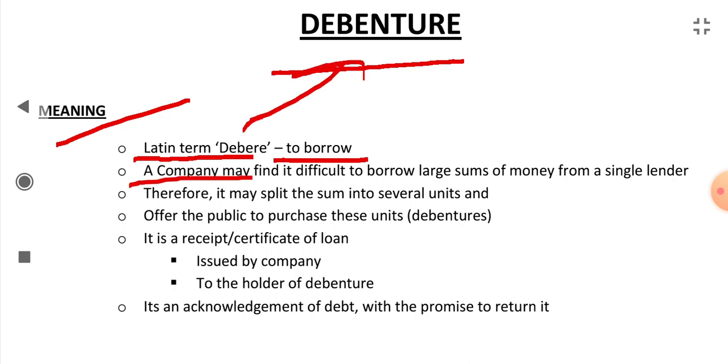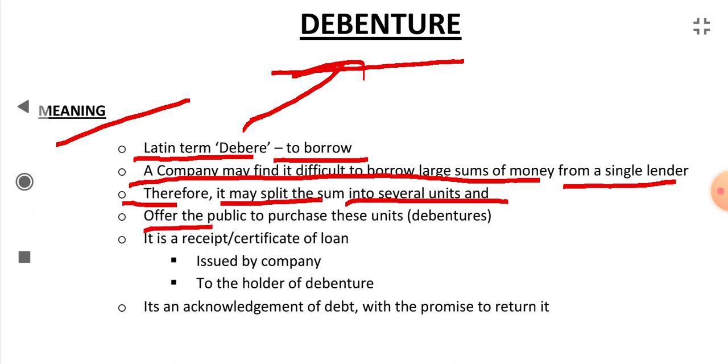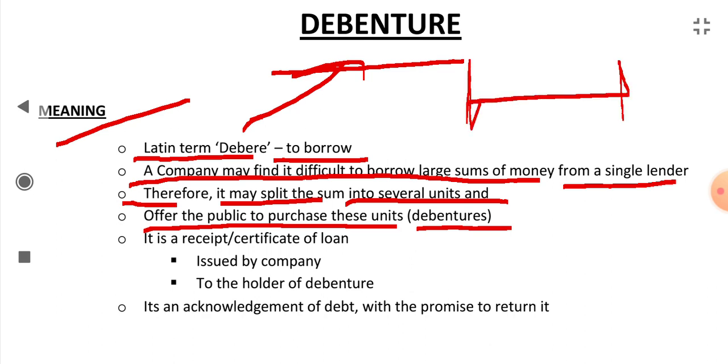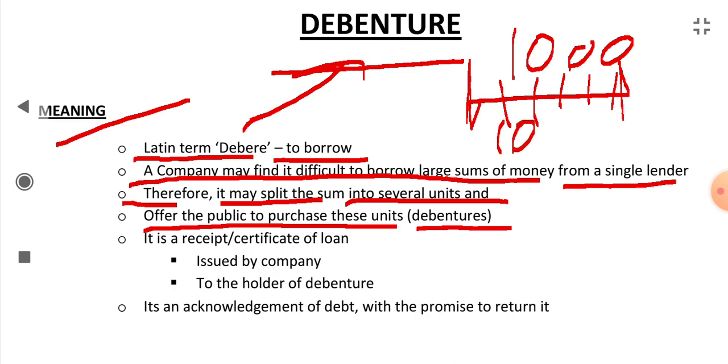A company may find it difficult to borrow large sums of money from a single lender. Therefore, it may split the sum into several units and offer the public to purchase these units, called debentures. So if they have to borrow, suppose, 1000 rupees, then they will divide this sum into 10 parts of 100 rupees each, and they will issue these as debentures.